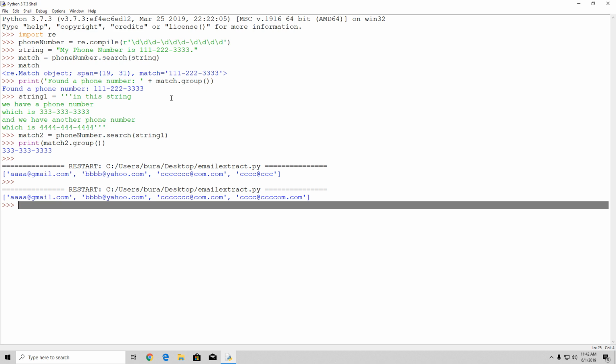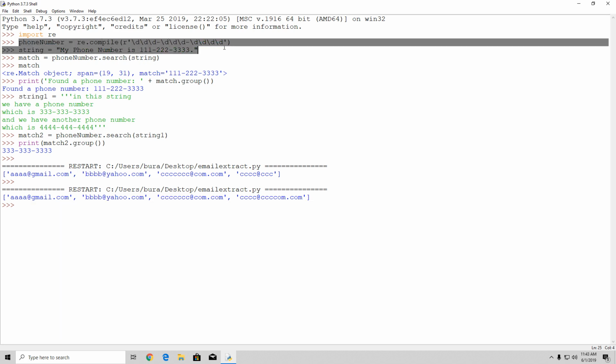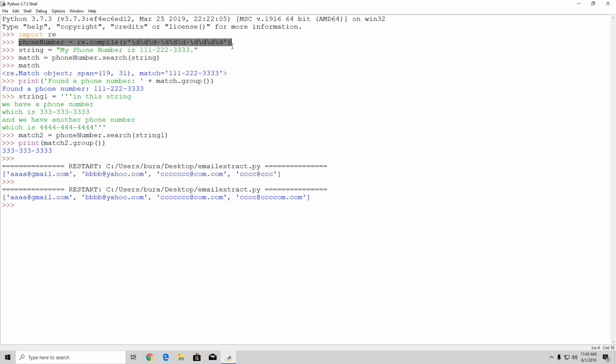So let us go over the standard procedure of using regex once again. Step 1 is to, first of all, import regex, of course. Don't forget to do that. Step 2 is to create a regex object with the re.compile function, which we did right here. Step 3 is to use search to pass a string to search from. So this is right here, the search function. We pass the string to search from, and then the 4th step is to call the group function to see the matches. Now the actual steps in our program that extracts emails are a little bit different, but we're going to see more examples of that later on.